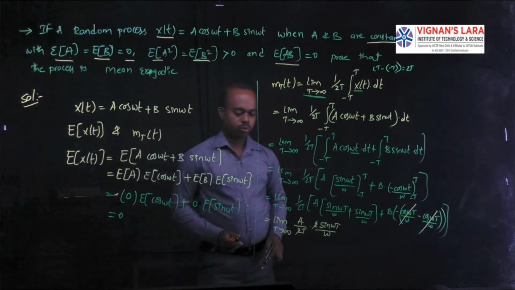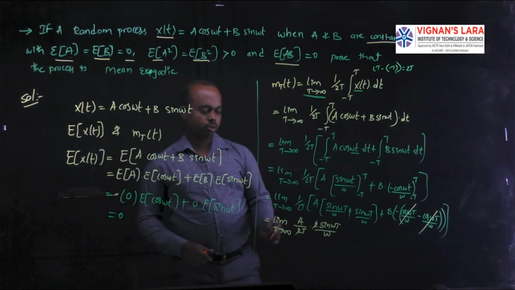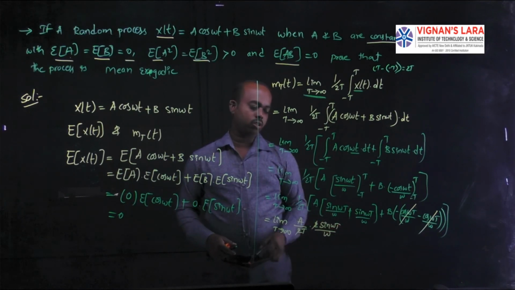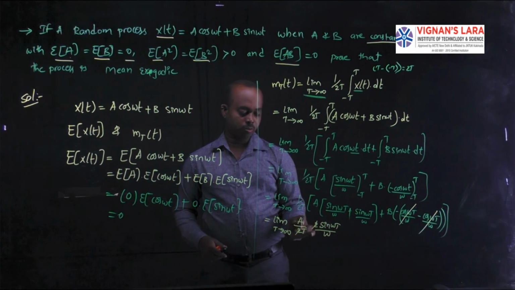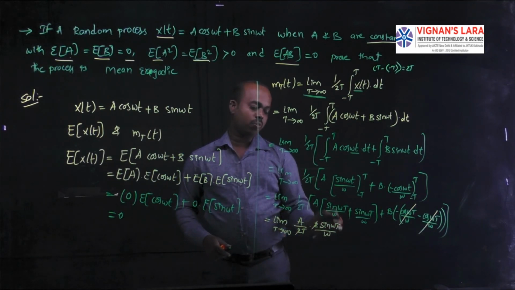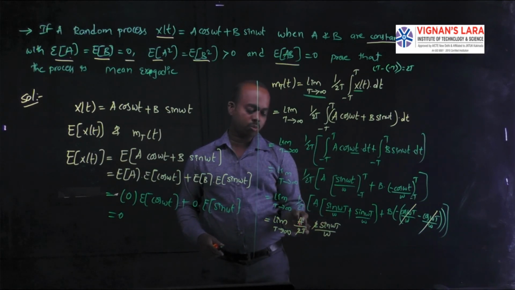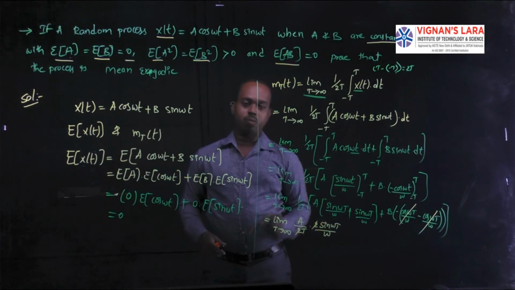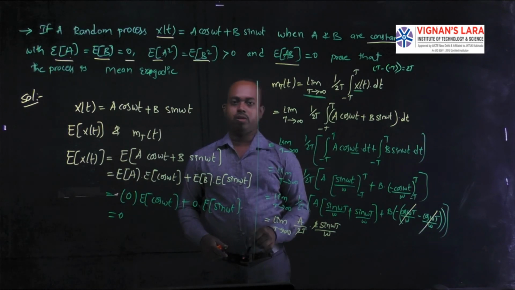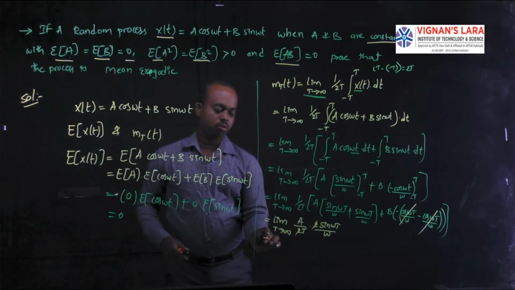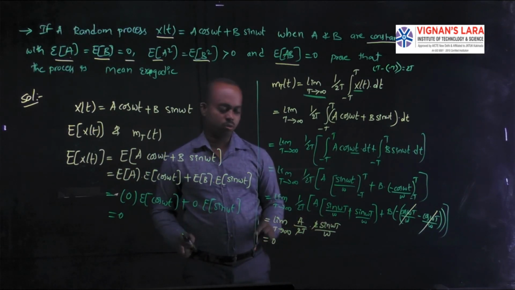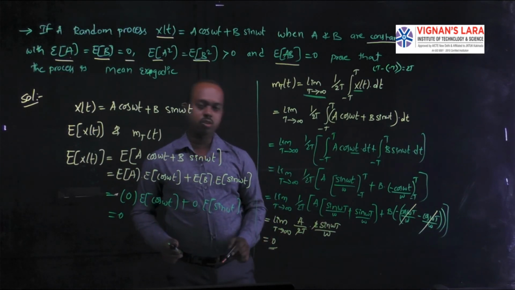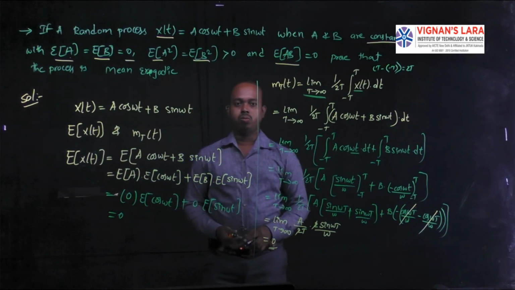Now you can substitute the infinite limit. Suppose you substitute infinity in a sine function. Whatever the value may be, you have to substitute infinity at the position of T in the denominator, 1 by infinity. The complete value becomes 0. The 0 multiplying with the sine function makes the complete value go to 0. So the final value of this time average is 0.